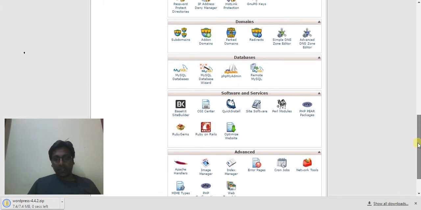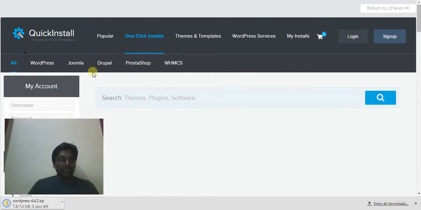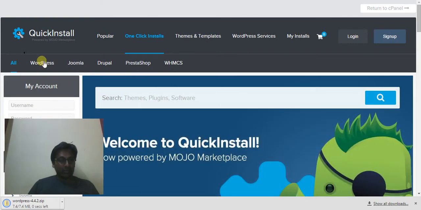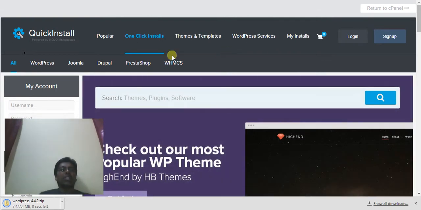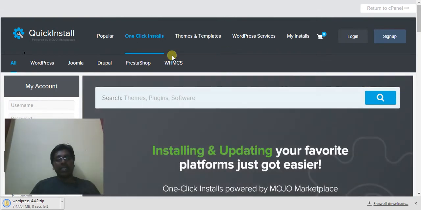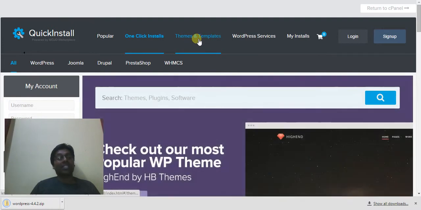I think Fantastico is not available, so you have Quick Install. They changed it to Quick Install. You just click on Quick Install and you can see the list of products that you can install freely. Oh my God, see, you have a number of content management systems, templates, everything. That is the beauty of cPanel. They are providing all the open source software on one platform, and also free themes and templates. That's beautiful.